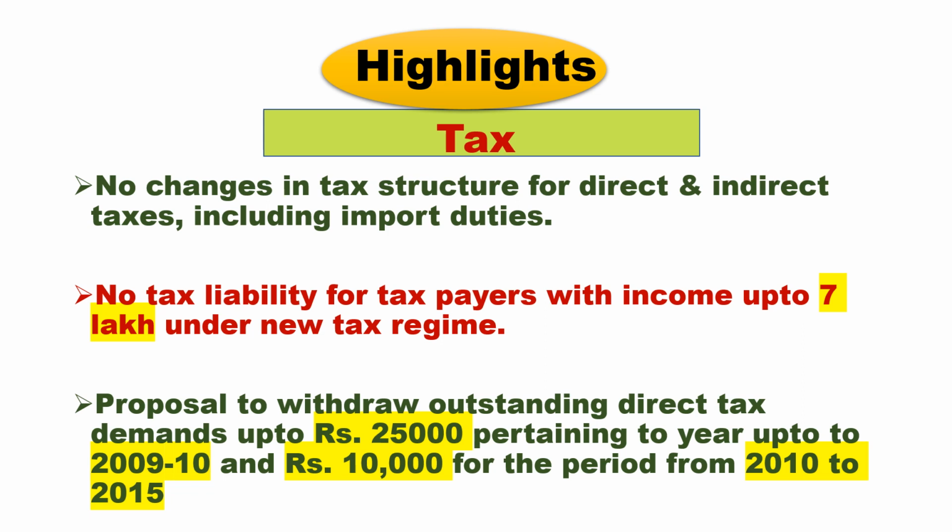If the taxes paid by a person are found to be less than what the taxpayer owes, then these are known as outstanding direct taxes. So the government proposes to withdraw these outstanding direct tax demands up to rupees 25,000 pertaining to 2009-10 and rupees 10,000 for the period from 2010 to 2015.